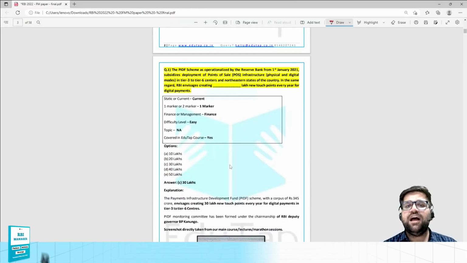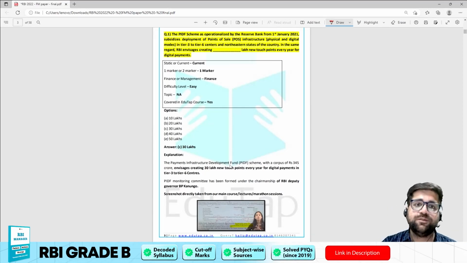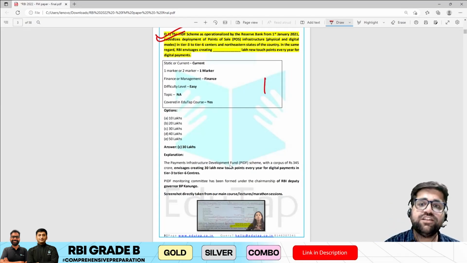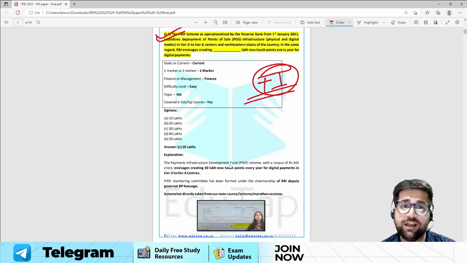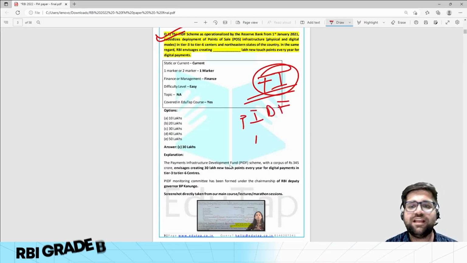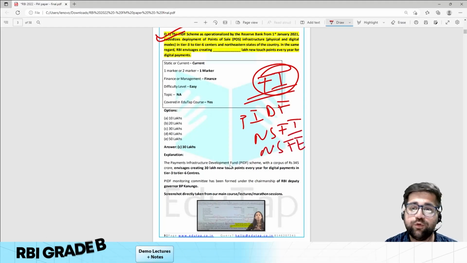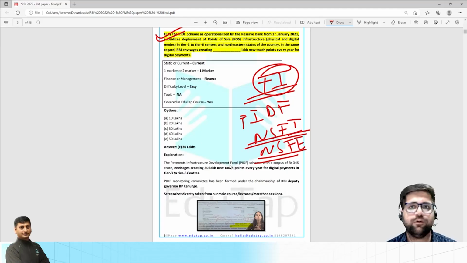The question was directly asked from RBI notifications, or you can also say the RBI website, because PIDF, which is the Payment Infrastructure Development Fund scheme, was created by RBI to increase financial inclusion in the nation. And mind you, my friend, PIDF along with other documents like NSFI, NSFE, that is the National Strategy for Financial Education and Financial Inclusion, were very much in the news. So we were expecting one question on it.